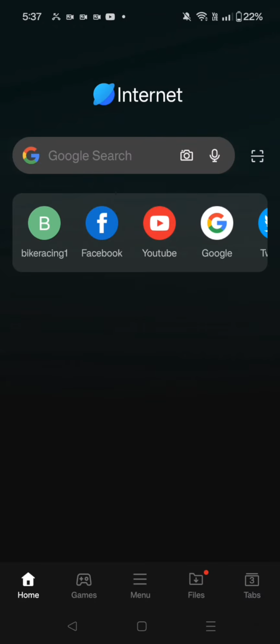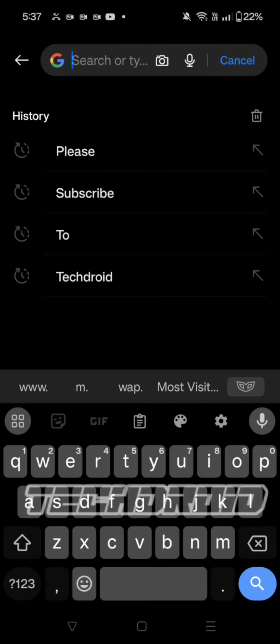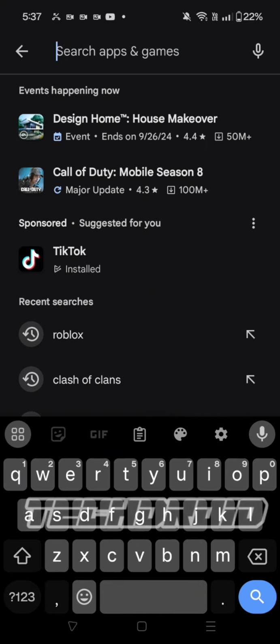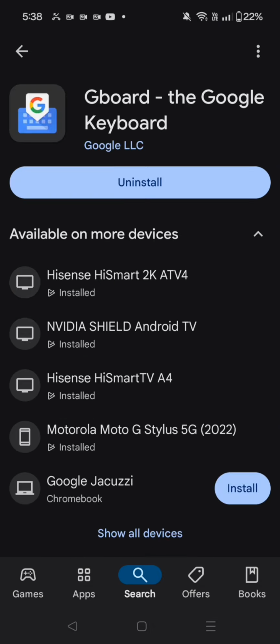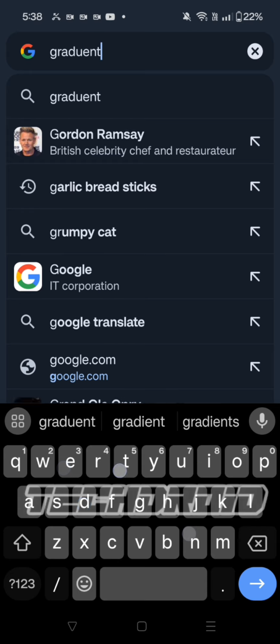Have you ever wanted to make a custom keyboard like this? Well, don't worry. I'll be showing you how to do this. First, go to the Play Store, search Gboard. And while you're doing that, you can go ahead and find yourself a cool gradient for your custom keyboard.